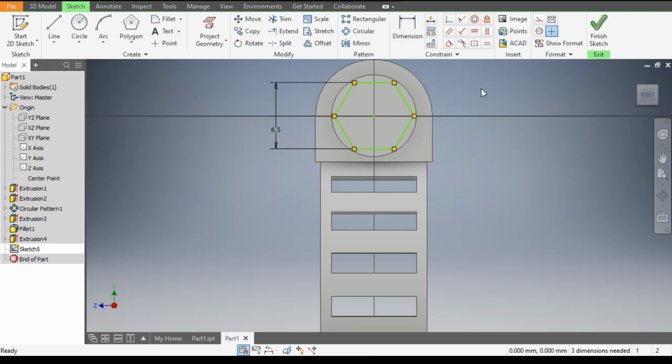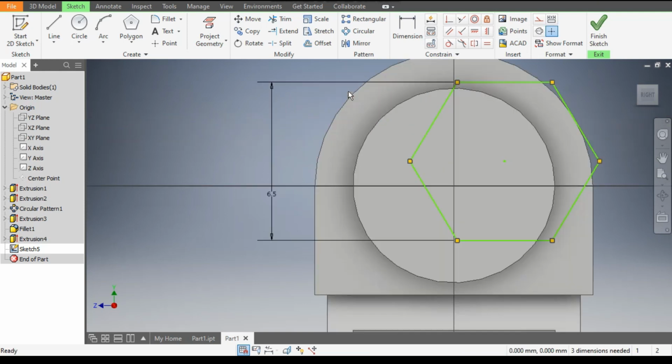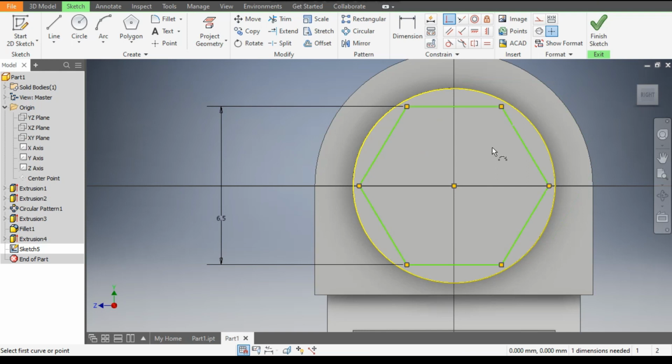Now escape. Now you can see it is moving. So go to project geometry and select this circle. It will provide you the center point of the circle. So go to coincident, select the center point of the polygon and the center point of the circle. OK. Escape. Now go to horizontal constraint, select this point and select the center point. Now this is fully constrained sketch. Now finish sketch.